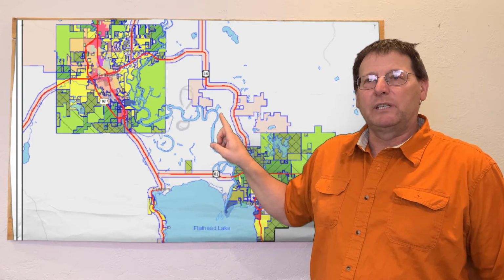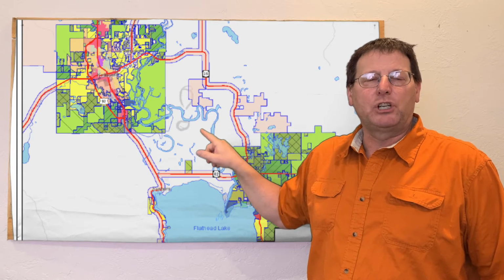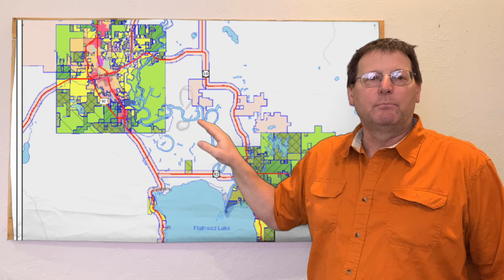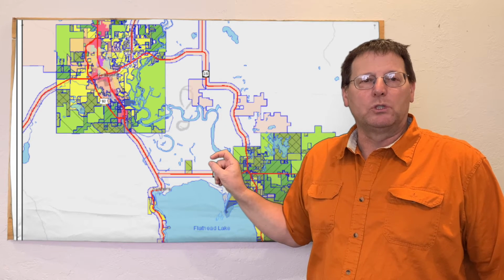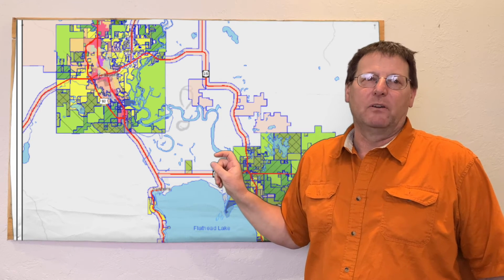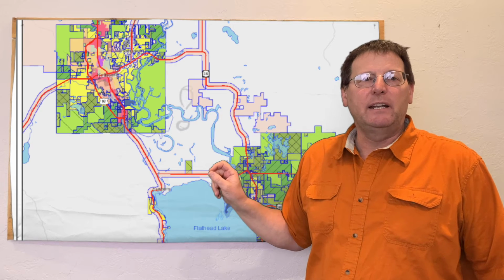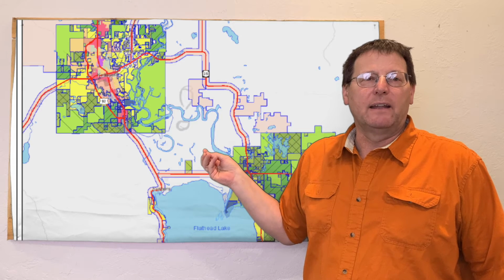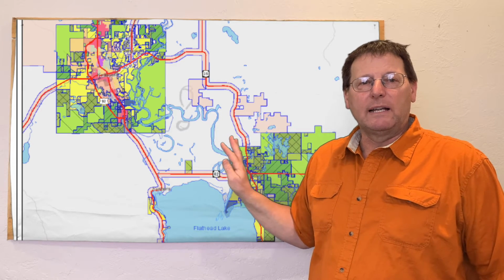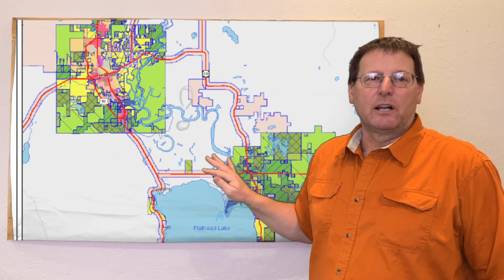You can also see in these maps these little shaded areas. These are neighborhood planned areas. And then everything around the main roads, the main highways in Flathead County, has what we call scenic corridor zoning, and that has to do with billboards and cell towers. Otherwise, all the white areas are unzoned.